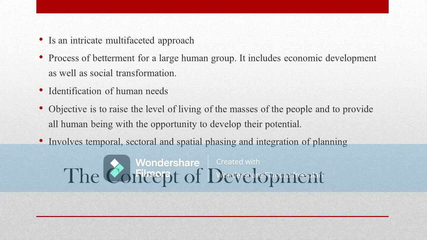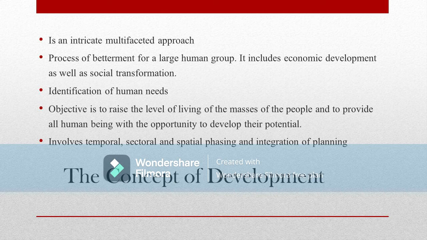Now, we can also say that it is a process of what? For the betterment of a larger human group, or a majority of the population. Development is not concerned with maybe 1 or 2%, but with a majority of the population. And how can that be done?